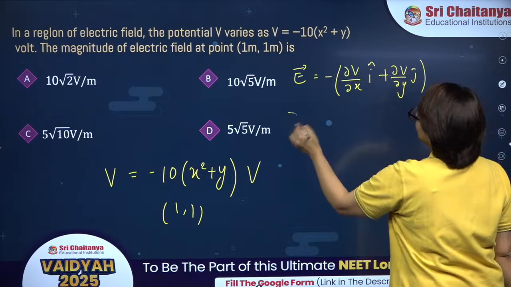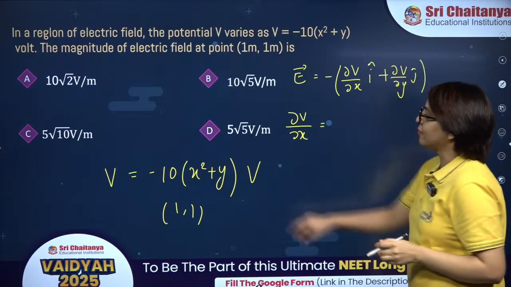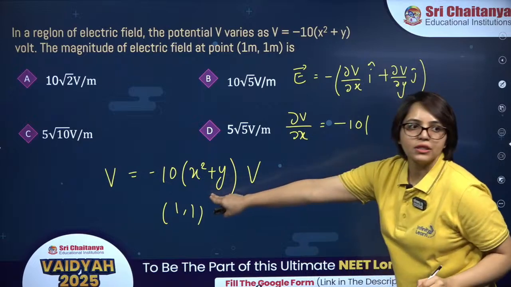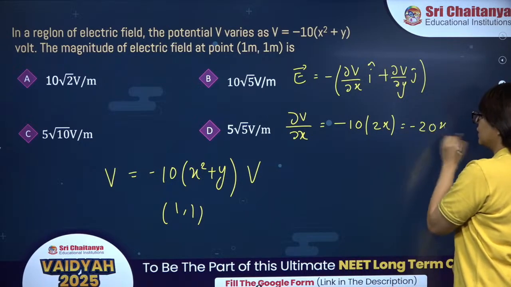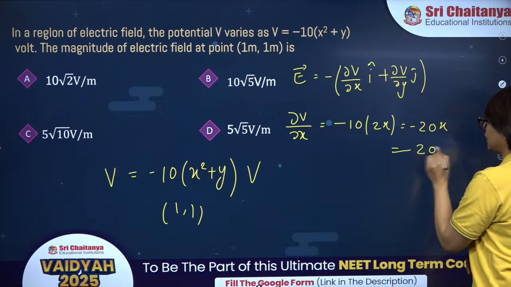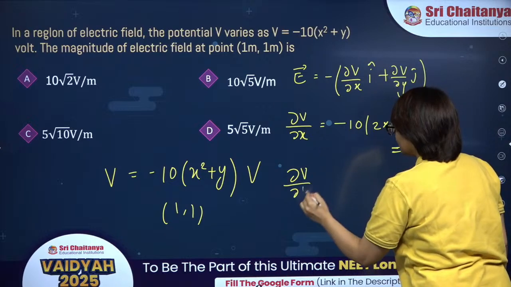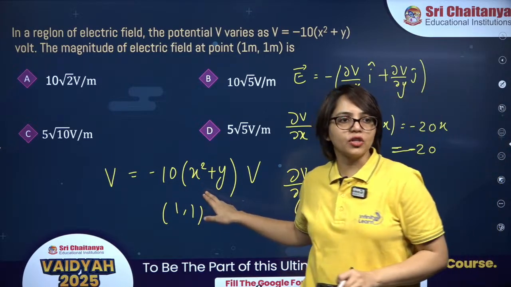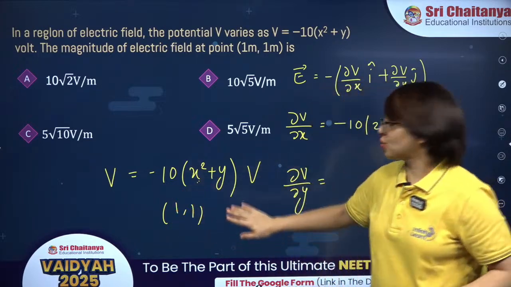Okay, so if you differentiate v with respect to x partially, y will be constant, so it will be minus 10. X square differentiation will be 2x only, so it is minus 20x, and at x is equal to 1, its value will be minus 20. Then we have del v upon del y. When we differentiate v with respect to y partially, we will be keeping x constant, right?